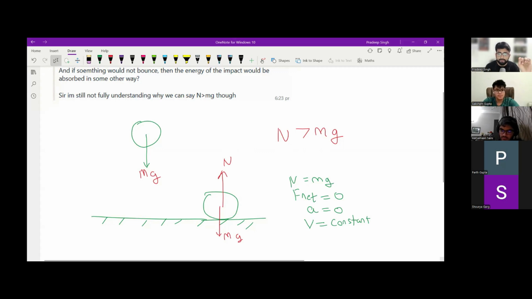So why can't mg be greater than N when it doesn't bounce? If mg is greater than N, then the net force will be downwards, isn't it, Parth? Then the ball would create a hole or something? Yes, exactly. Then the ball will just go into the ground and create a hole, which of course is not happening. Yeah, got it. So that is why for most IB questions, N is considered greater than mg, no matter whether the ball is bouncing or not bouncing.